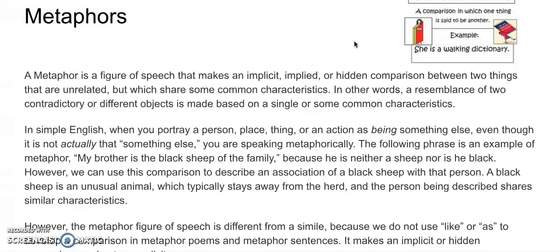The following phrase is an example of a metaphor. My brother is the black sheep of the family. Because he is neither a sheep nor is he black. However, we can use this comparison to describe an association of a black sheep with that person. A black sheep is an unusual animal, which typically stays away from the herd, and the person being described shares